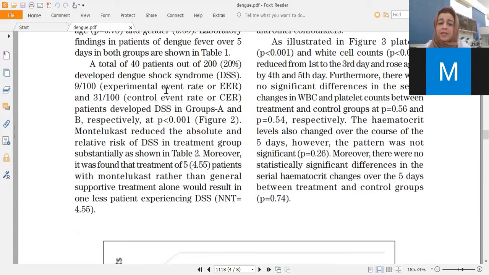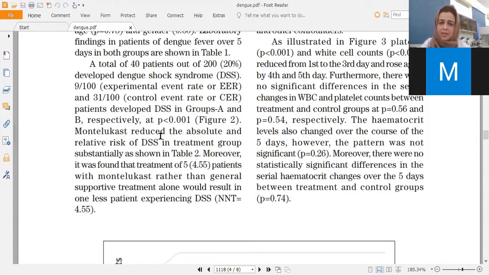The experimental event rate means the incidence of shock syndrome in the group which was given the experiment, in this case, the treatment. So in the treatment group, 9 out of 100 patients developed shock syndrome, and in the control group, 31 out of 100 patients developed shock syndrome. So we got these two figures.